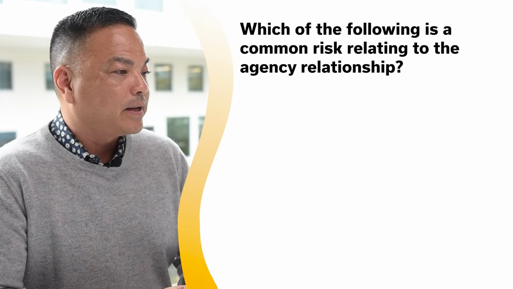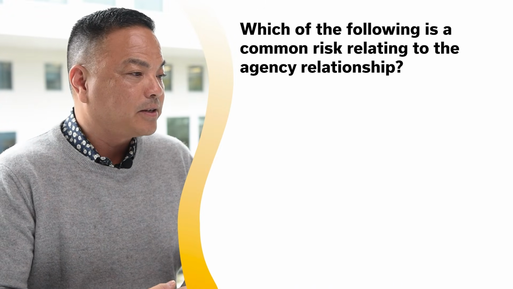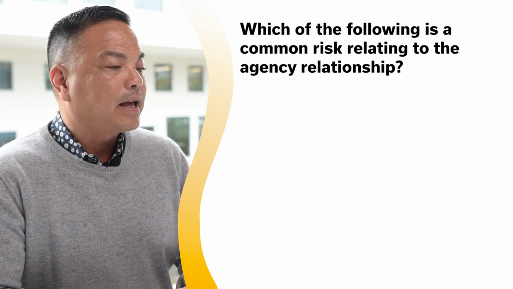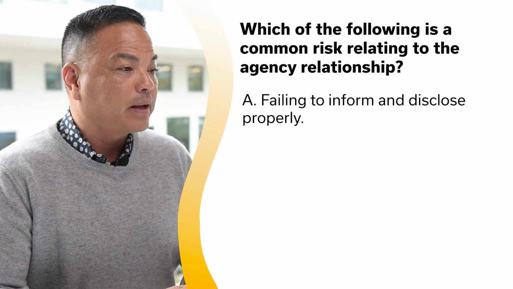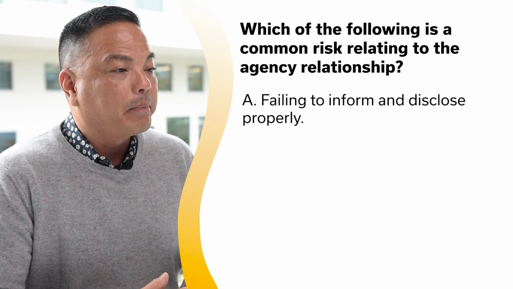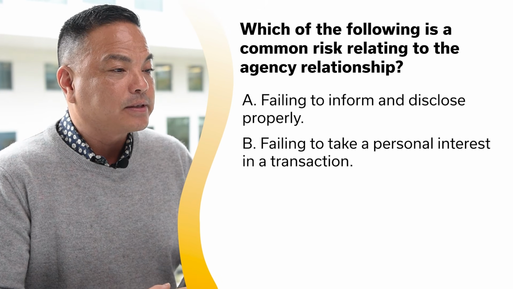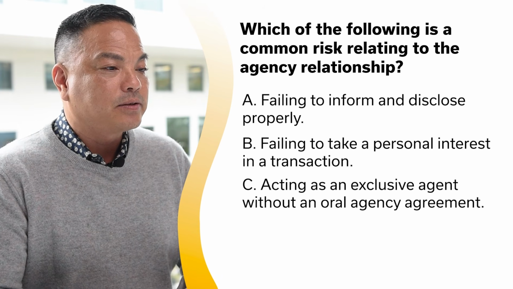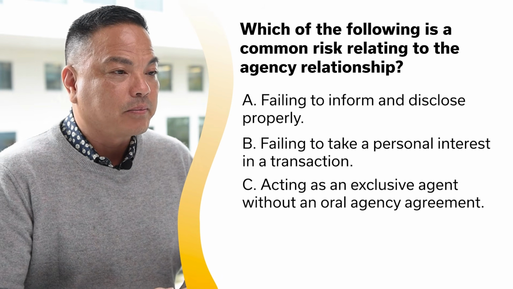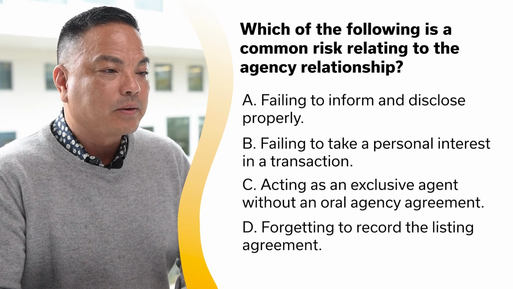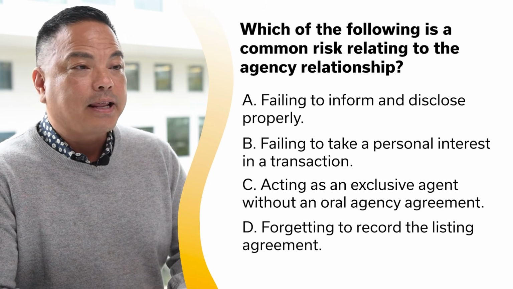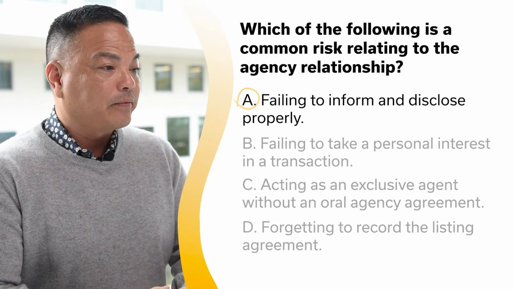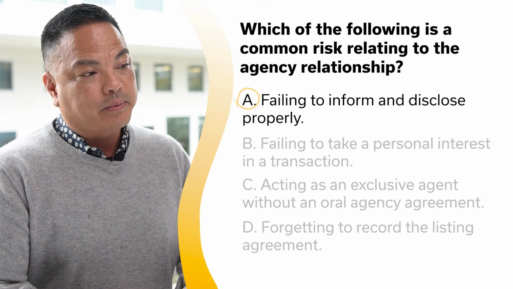Which of the following is a common risk relating to agency relationship? A, failing to inform and disclose properly. B, failing to take personal interest in a transaction. C, acting as an exclusive agent without an oral agreement. D, forgetting to record the listing agreement. And the answer is A as in apple, failing to inform and disclose properly.